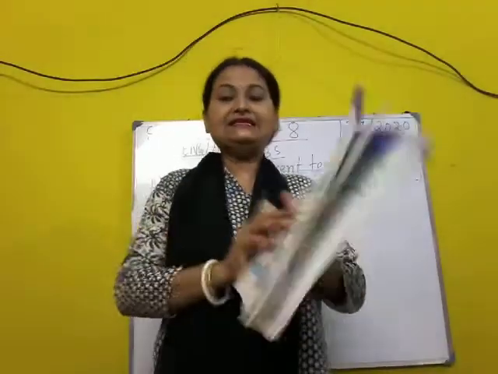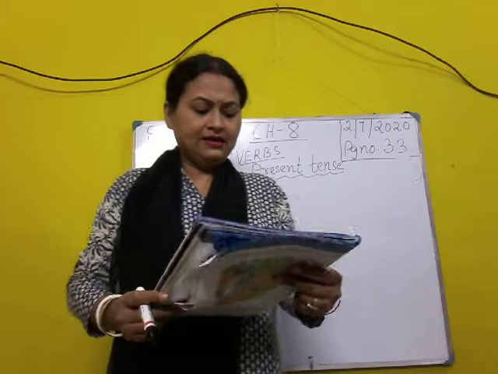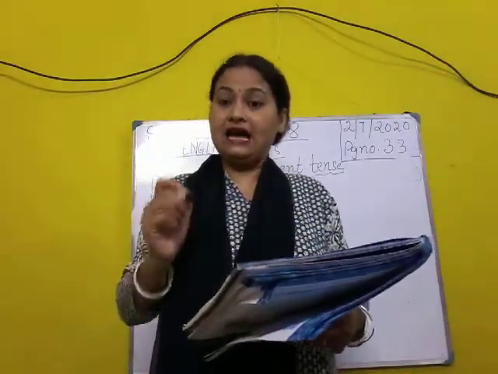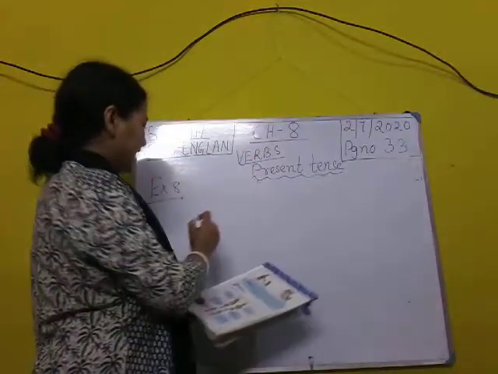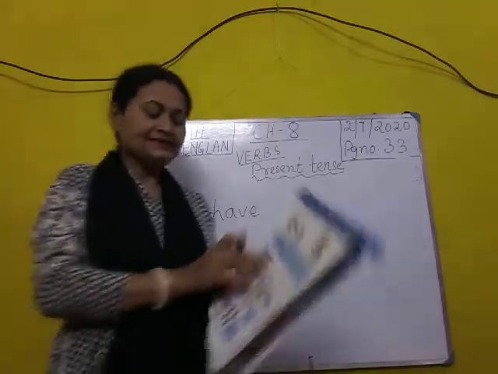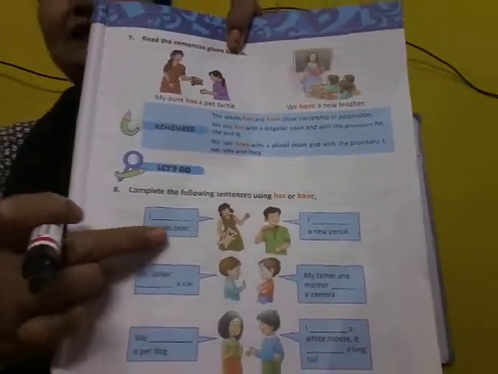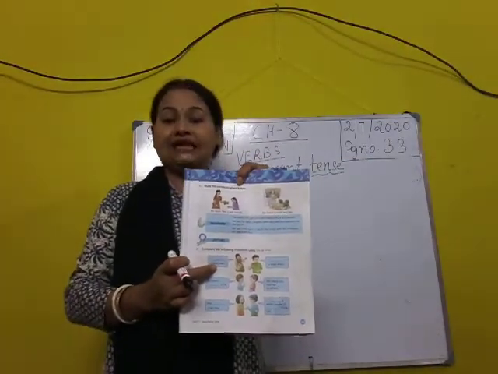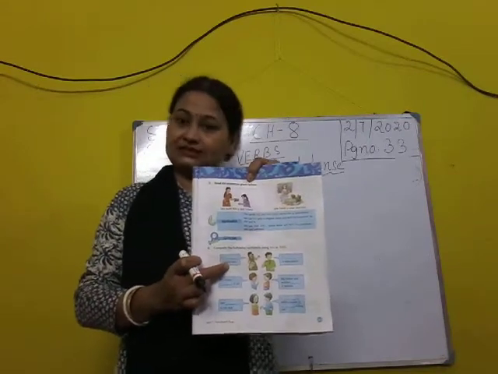Number 1, we can see some pictures. See, these are the pictures. These two boys and girls, they are talking. Let us see what they are discussing. Number 1, I dash a teddy bear. Then for I, what will we write? Have. First one is I have. Isn't it? So here you will write I have a teddy bear because the pronoun I always takes have with it.